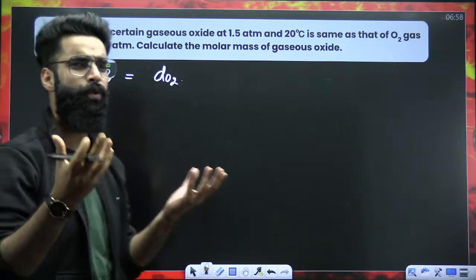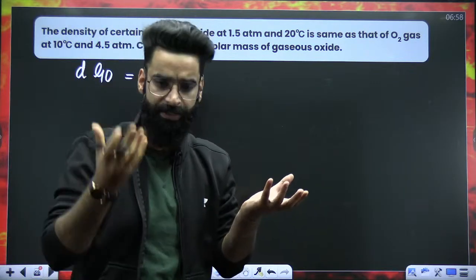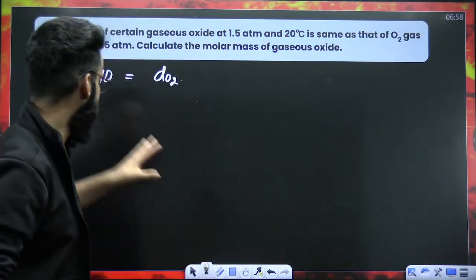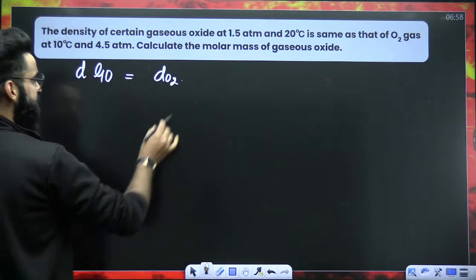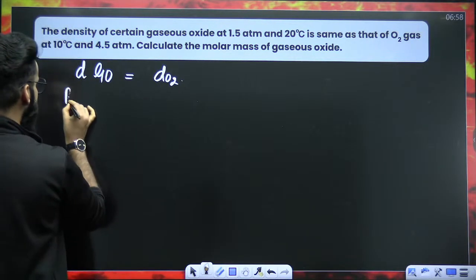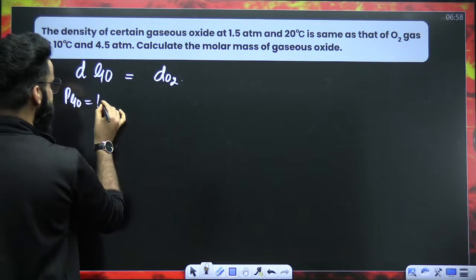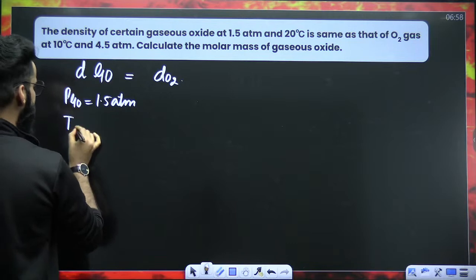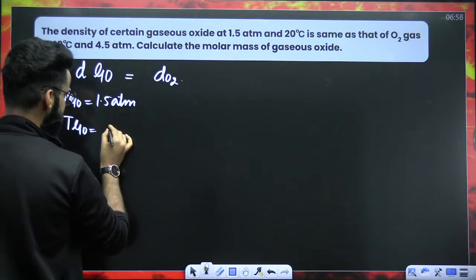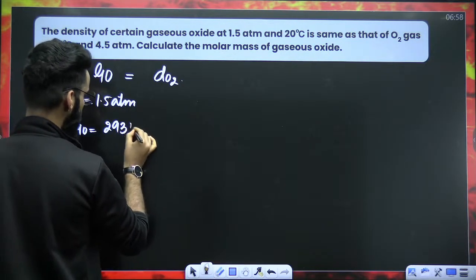So we have basically two containers, one containing gaseous oxide, one containing O2, right? The density of gaseous oxide is the same as the density of O2. The pressure of the gaseous oxide is given as 1.5 atm, and the temperature of the gaseous oxide is 20 degrees centigrade, meaning 293 Kelvin.